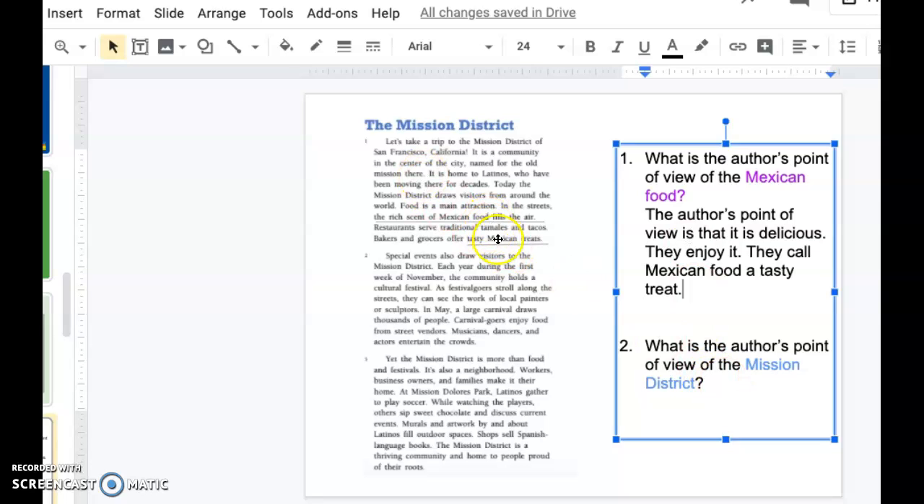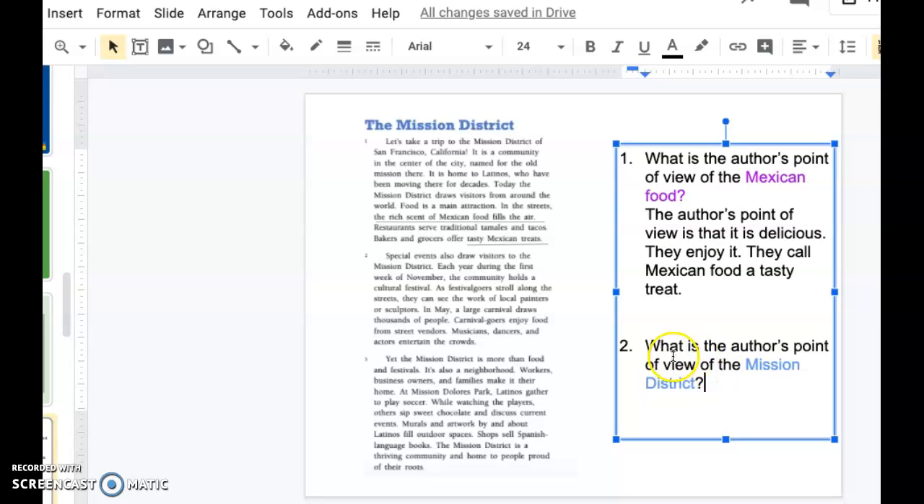Okay, so there's my text evidence, and then I kind of just rephrased it here. Let me reread it. It's delicious, they enjoy it. Perfect. I incorporated my text evidence into my answer. I have it underlined here, and I told the author's point of view. So now I'm ready for the next question.